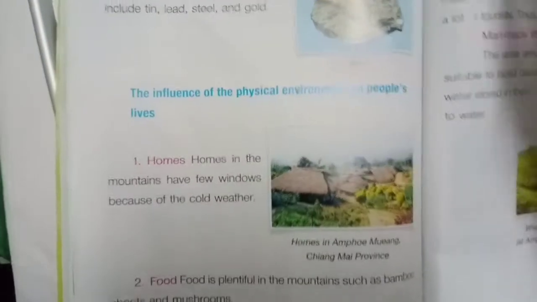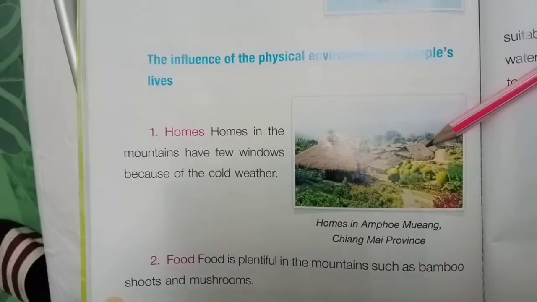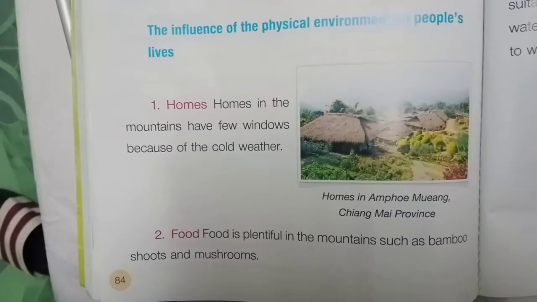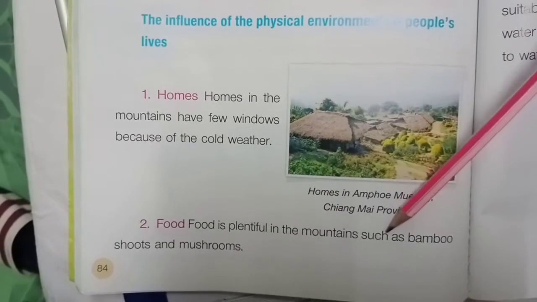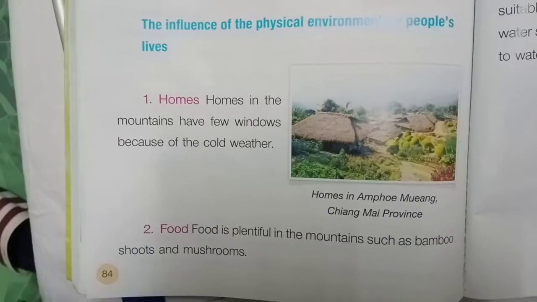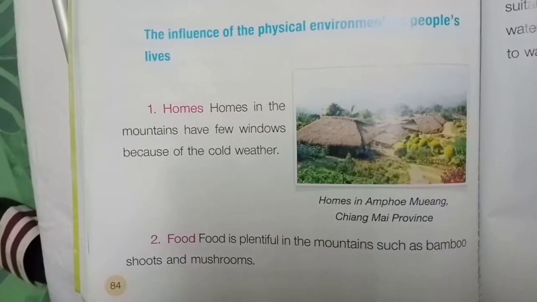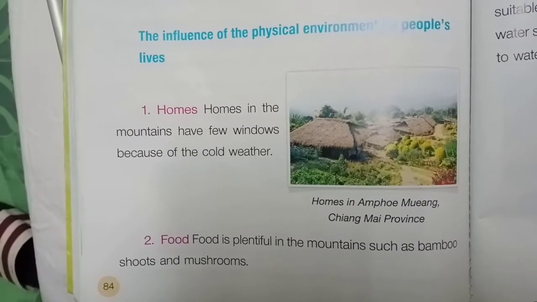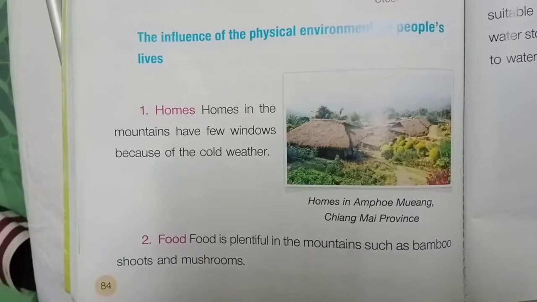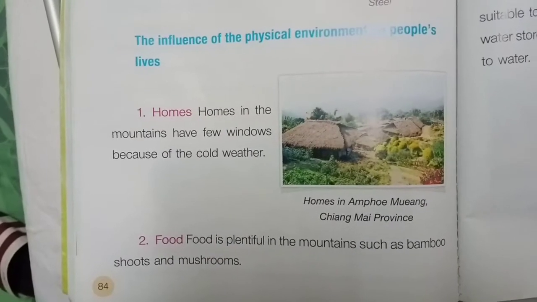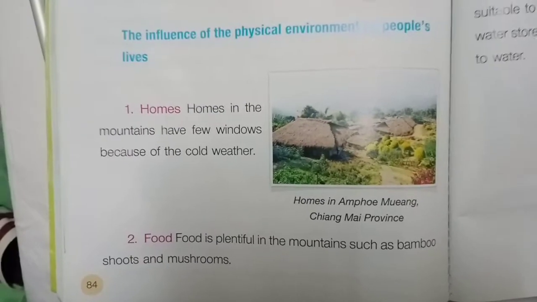So here we have homes. In Chiang Mai, they have homes like this. They still have the old days, but others also have modern houses there. That's for sure. And then the food, they have bamboo shoots and mushrooms, but all over Thailand, of course, we always experiment with new delicacies and different types of foods. We have Western food, we have Asian food. So it depends on what sources we have.